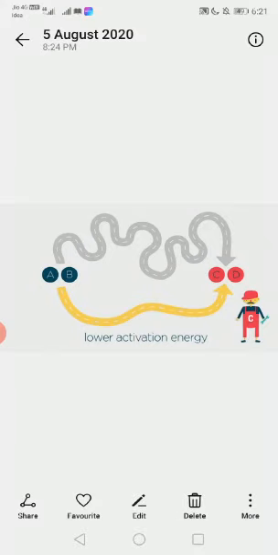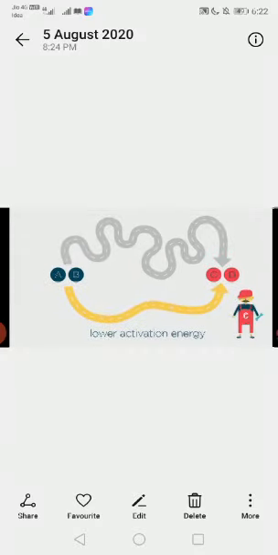The light pathway is without a catalyst, and the yellow pathway is in the presence of a catalyst. So the catalyst provides an alternative pathway for this reaction, and this alternative pathway has a lower activation energy.